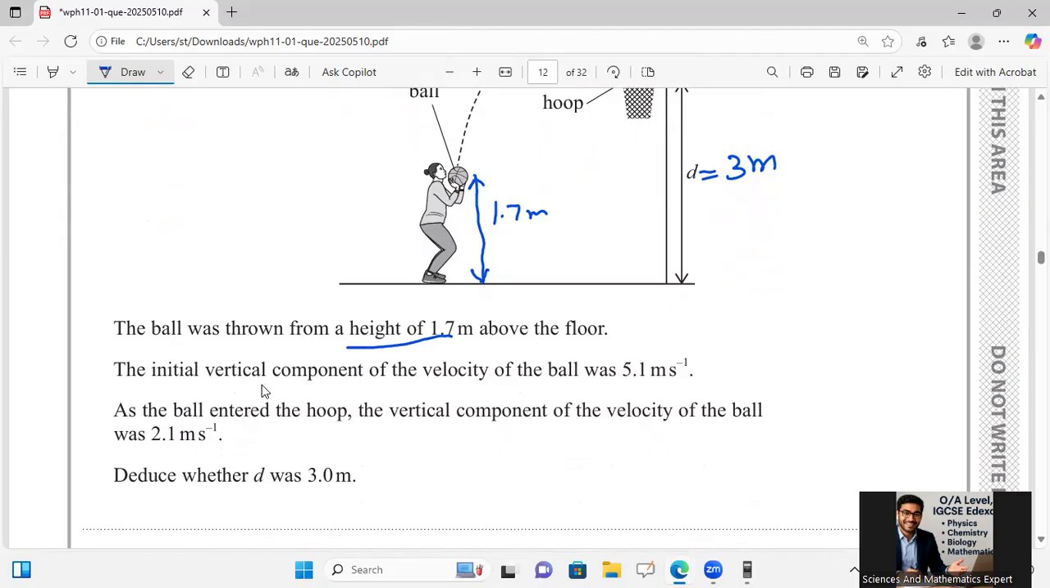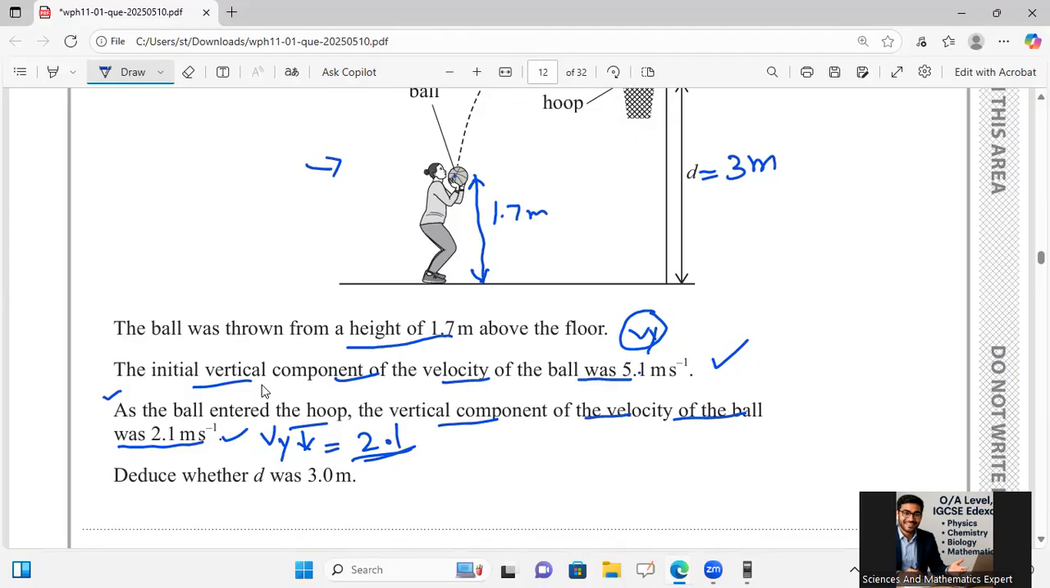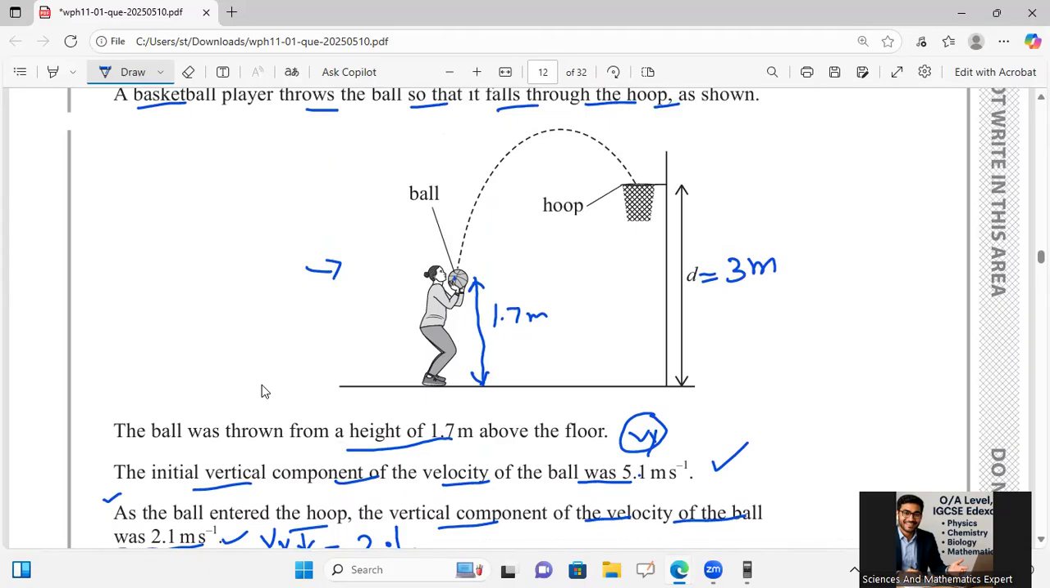Then he is saying that the initial velocity of the ball was 5.1 meter per second. As the ball entered the hoop, the vertical component of velocity of the ball was 2.1 meter per second downward. It was launched from here at 5.1 meter per second. Deduce whether d was 3 meter, meaning whether the hoop distance was 3 meter or not.